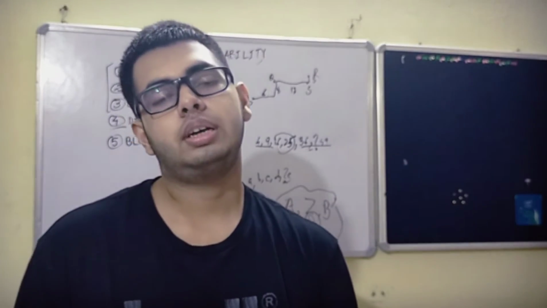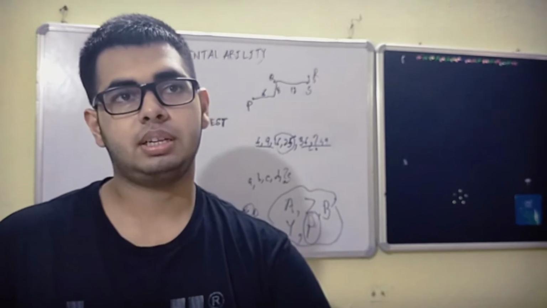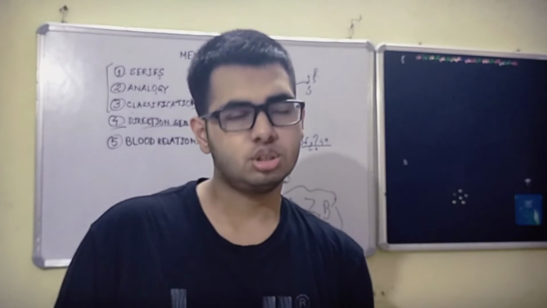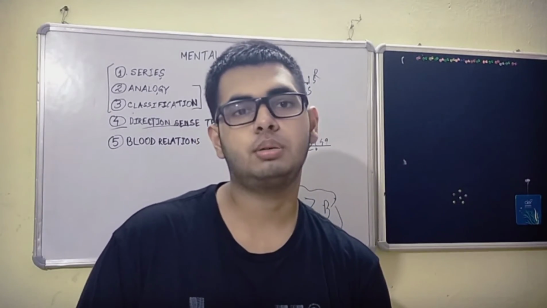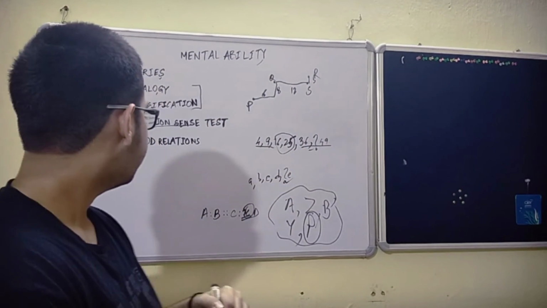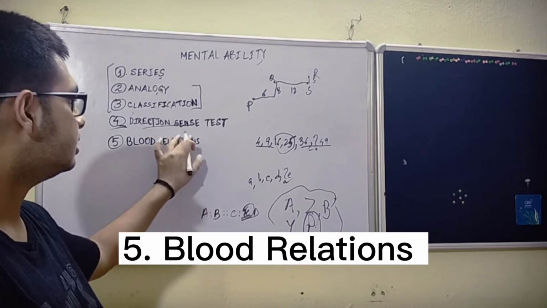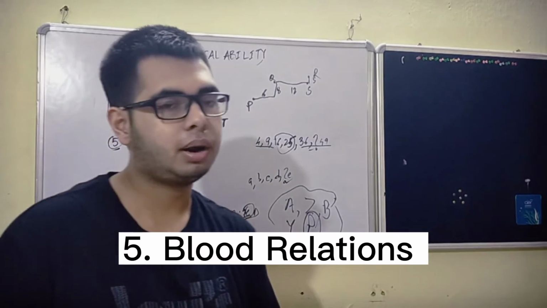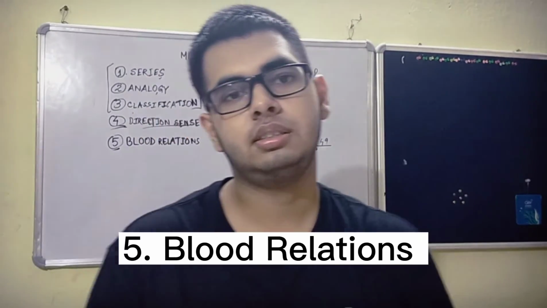It is not that tough because it requires basic mathematics. In some tougher problems it may require the use of trigonometry, but usually it does not, and that is the direction sense test. This is the next topic, the final topic for the part 1 video, which is blood relations.